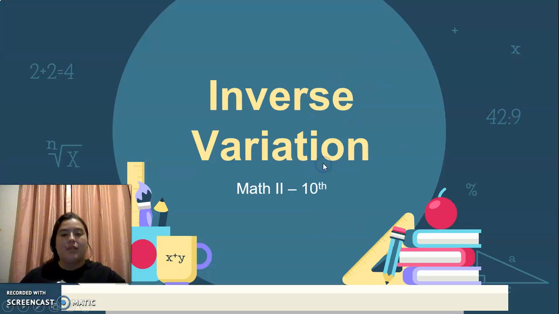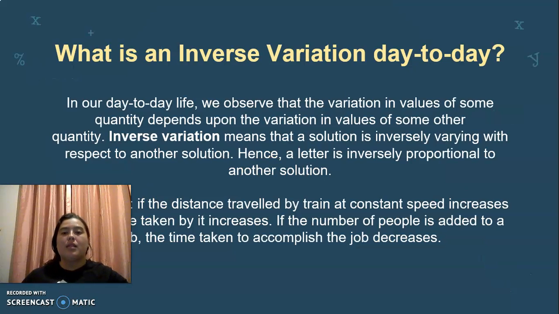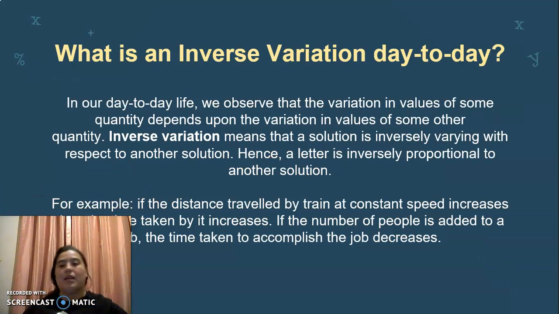Okay, continue with the topic. This week we are going to learn about inverse variation. And what is an inverse variation? In our day-to-day life, we observe that the variation in values of some quantity depends upon the variation in value of some other quantity, and inverse variation means that a quantity is inversely varying with respect to another quantity. Hence, a quantity is inversely proportional to another quantity, okay?